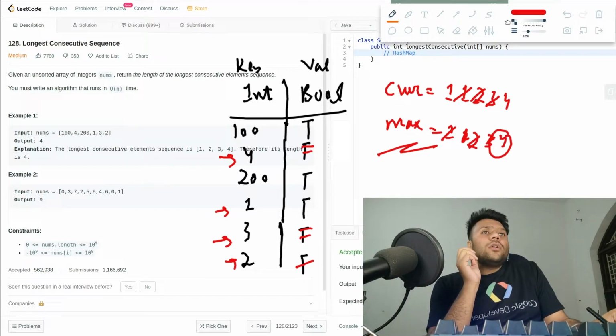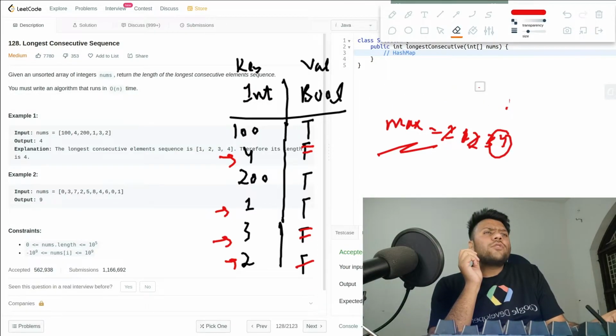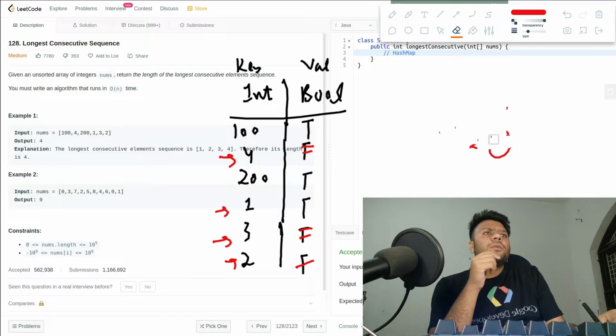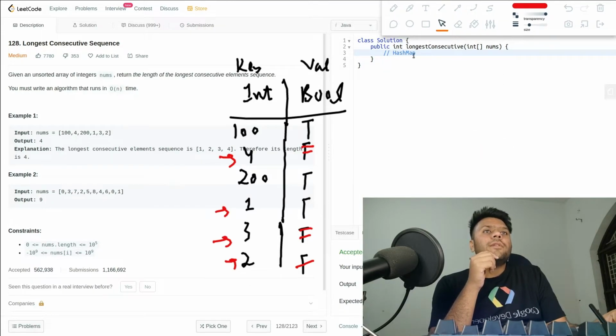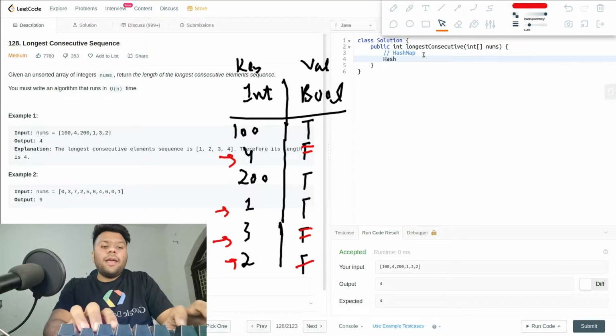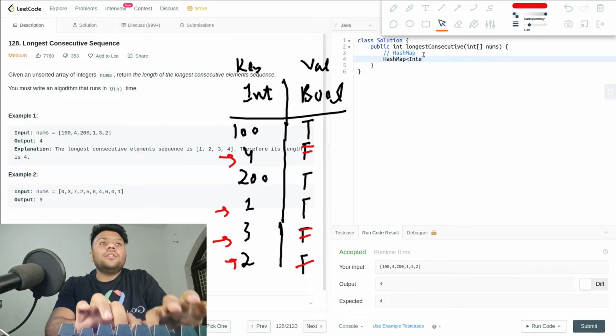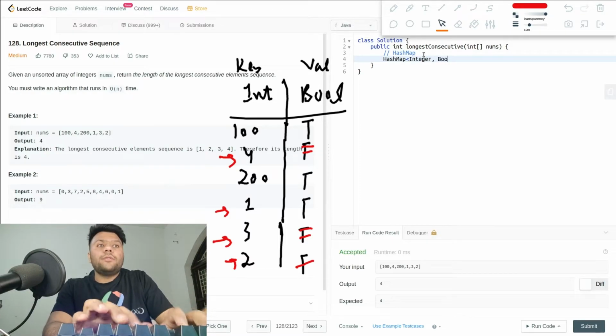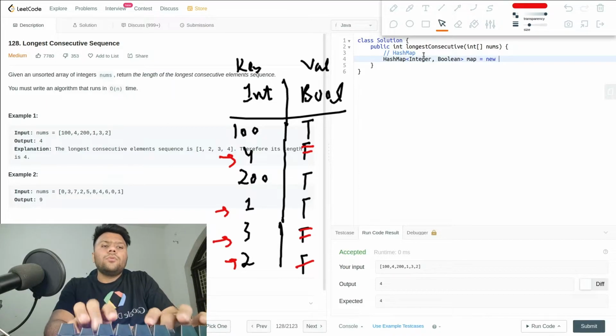So now what I will do is, first of all, I will create my hash map, and I hope you will definitely understand. I will not erase this thing, I'm just erasing this part. Okay, so let me erase it completely, and here we go, ladies and gentlemen. So it's completely erased. Now first of all I will create my hash map. My hash map will be of integer and boolean. I like to call it map, hash map.